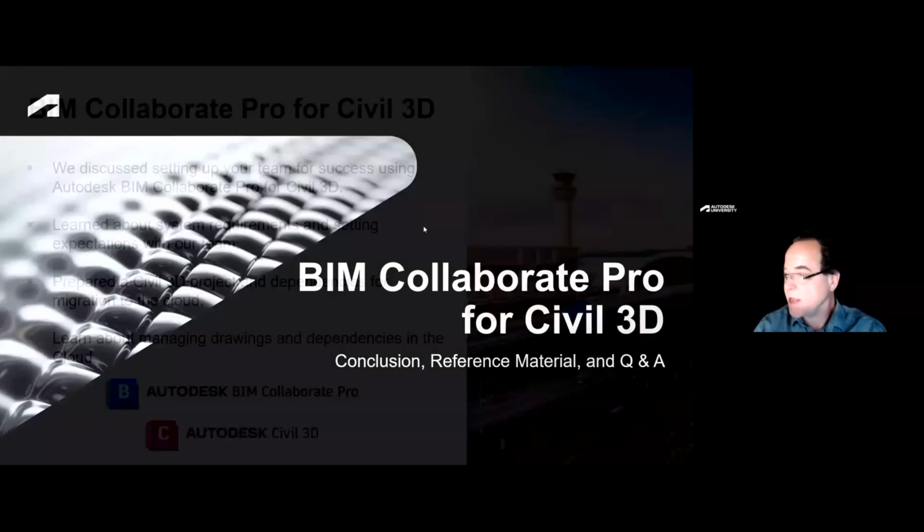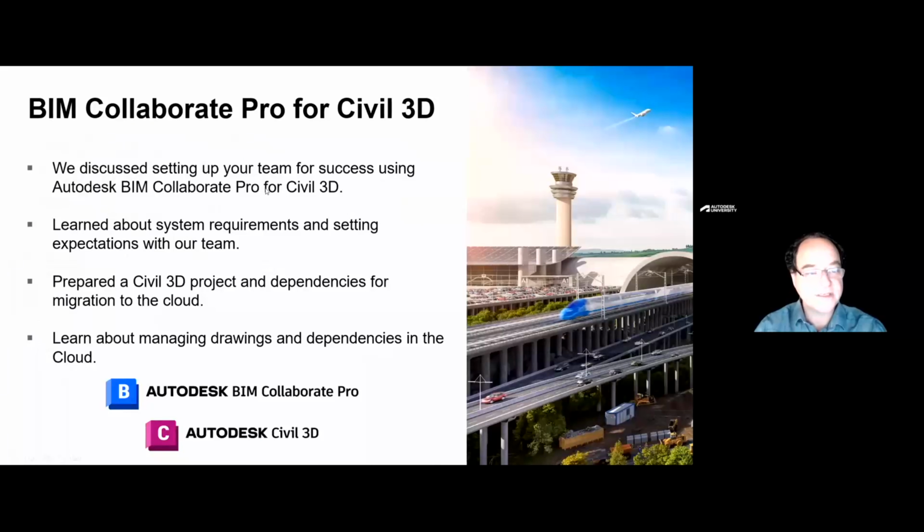Okay, so in conclusion, we looked at setting up a BIM 360 project or an ACC project, and we're talking about how to make BIM Collaborate Pro work for Civil 3D. We talked a lot about system requirements, and we're trying to learn how to set expectations for our end users so they understand that while it's a change in your day-to-day workflows, it's change for the positive.